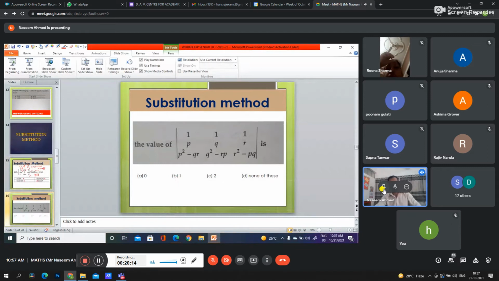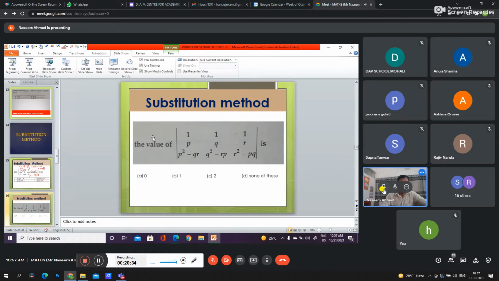Next question, substitution method again. This question will be difficult for the students, but if you apply the substitution method, you can get the answer in 4 or 5 seconds.